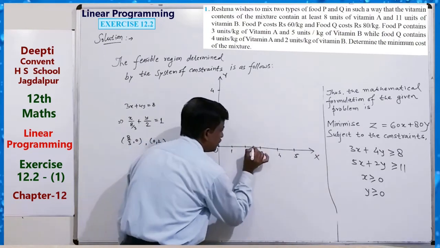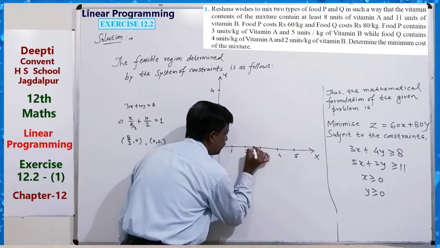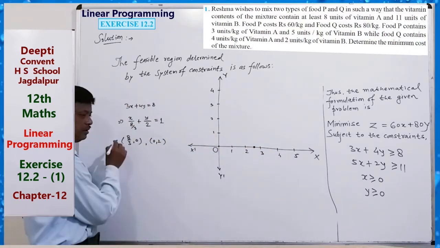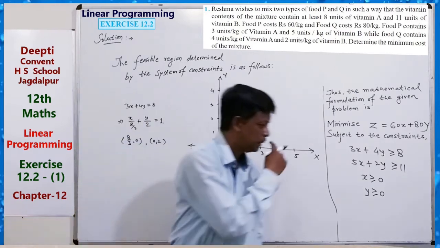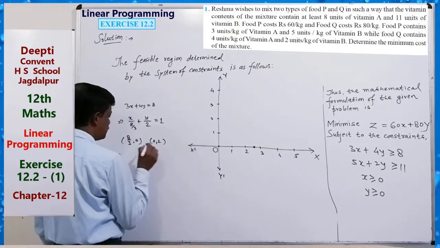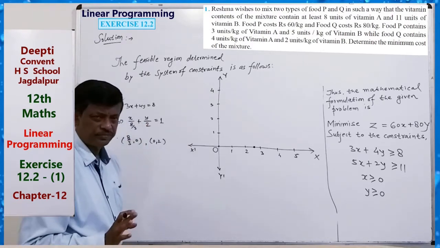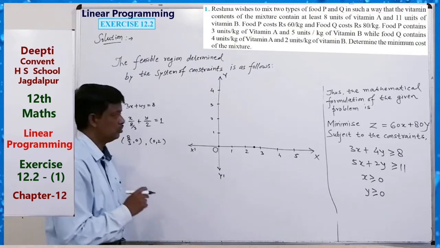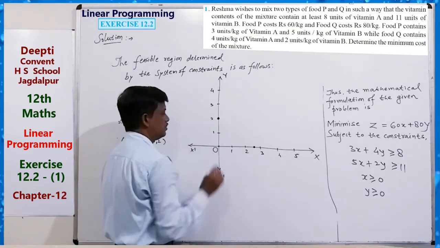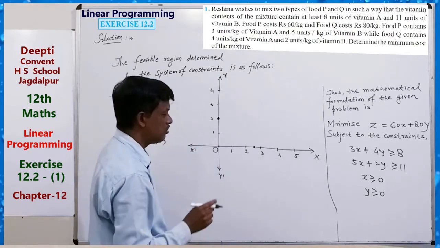Here we can mark the point. This is the point, and 0. Just draw the point and 0. Okay, this is our straight line.